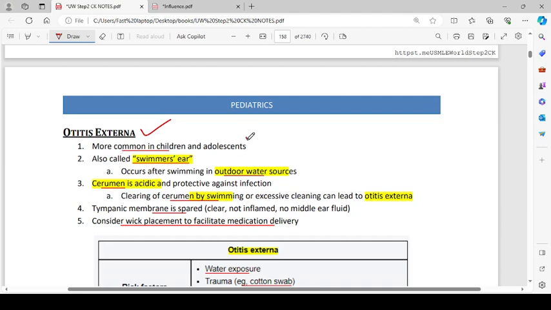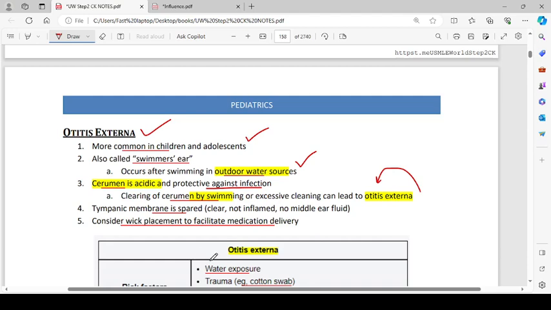So otitis externa is more common in children and adolescents, also called swimmer's ear. Occurrence is after swimming in outdoor water sources. Cerumen is acidic and protective against infection. Cleaning of cerumen by swimming or excessive cleaning can lead to otitis externa. So when you do excessive swimming or some activity which causes an excessive amount of water to enter your ears, that washes away the cerumen which is acidic. When that is washed away, there is a fair chance for the bacteria to grow, and that leads to otitis externa, also called swimmer's ear.